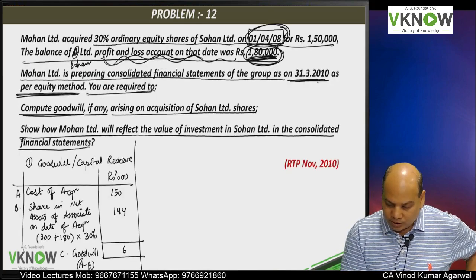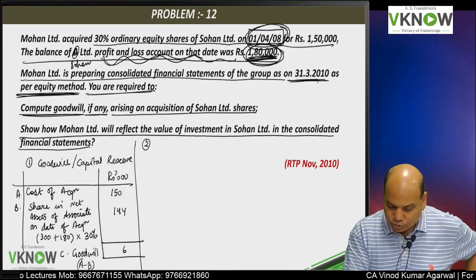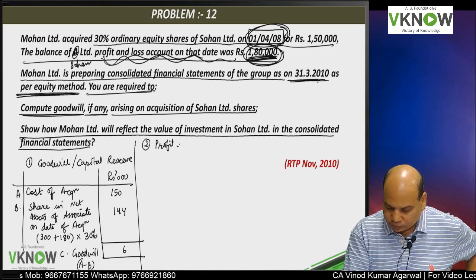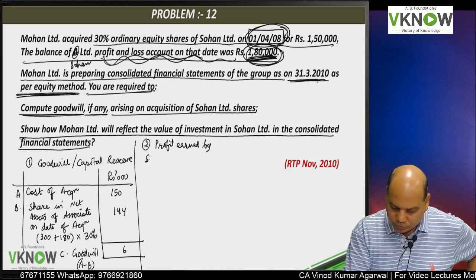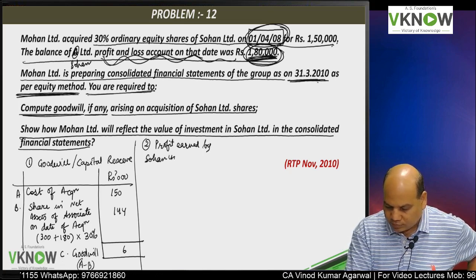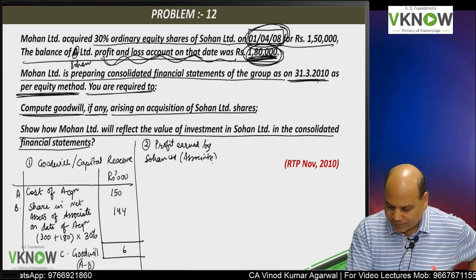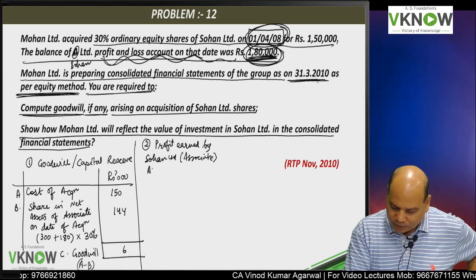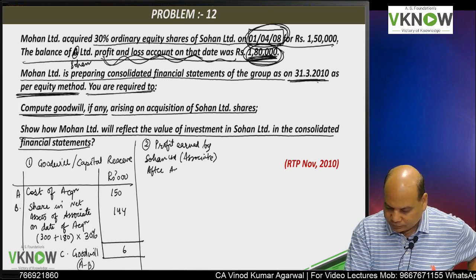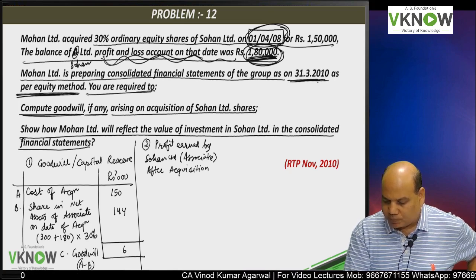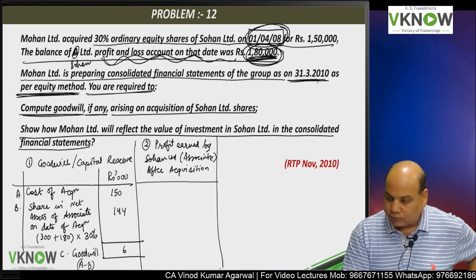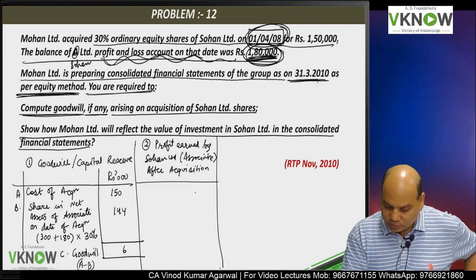30. So my next step 2 should be profit earned by Sohan Limited, who is an associate, after acquisition, post acquisition profit of Sohan Limited.